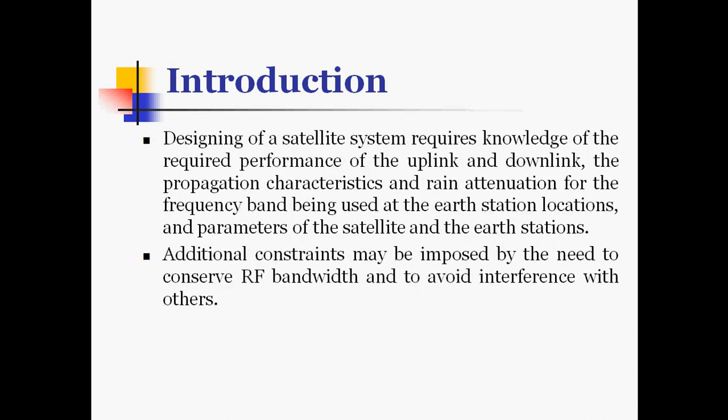So designing a satellite system requires knowledge of the required performance of the uplink and downlink, the propagation characteristics and range attenuation for the frequency bands being used at the earth station locations, and the parameters of the satellite and the earth stations. Some additional constraints may be imposed by the need to conserve RF bandwidth and to avoid interference with others.